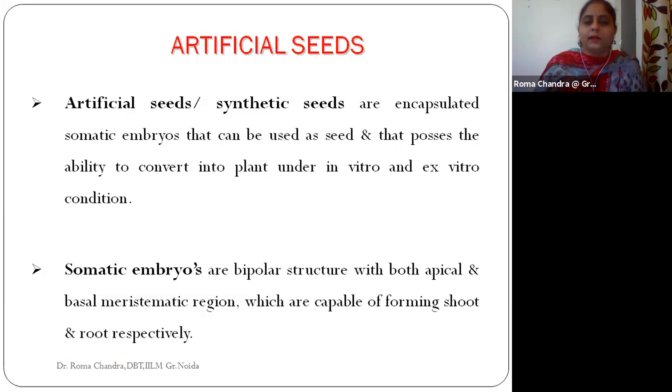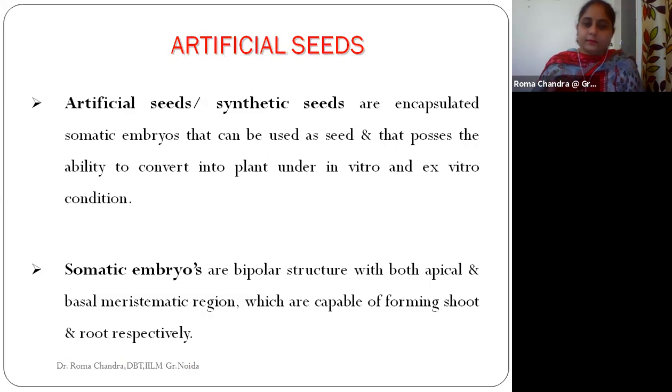The production of the whole plant happens when we use the somatic embryo in the form of an encapsulation. The seed is used in an encapsulated manner. It is not an actual seed, it is an encapsulated somatic embryo.